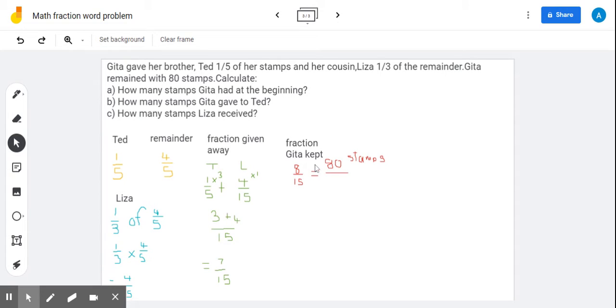What times 8 would give us 80? We know the answer is 10. Whatever we do to the numerator, we must also do to the denominator. So 15 times 10 would give us 150. So our answer for A is 150 stamps. Gita had 150 stamps at the beginning.